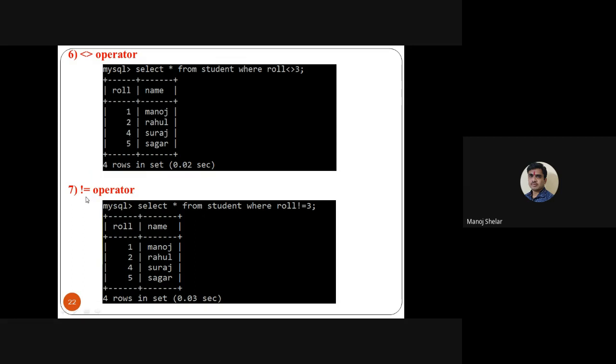Then another not equal to operator. So select star from student where roll number is not equal to 3. So you can use either this not equal to operator or that not equal to operator in a query. Simply, except 3, it displays 1, 2, 4, 5. Okay.